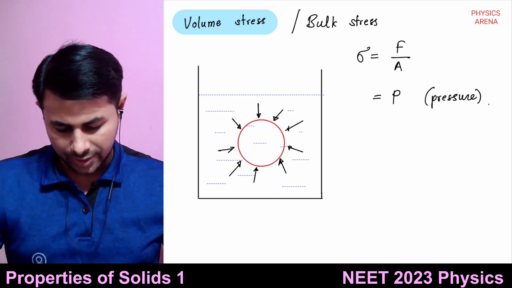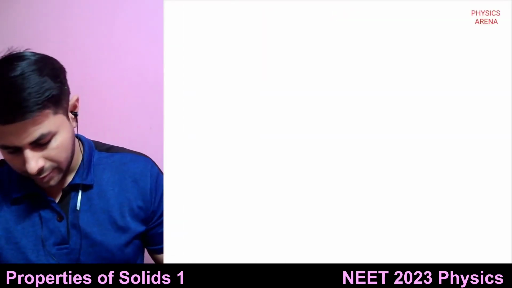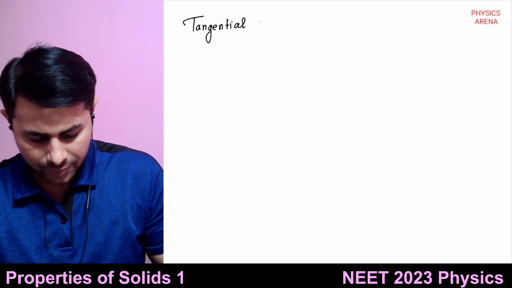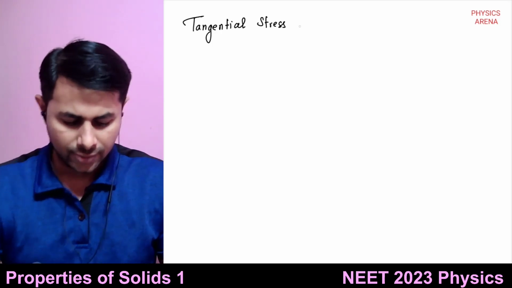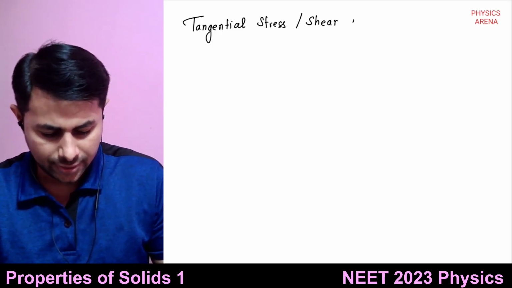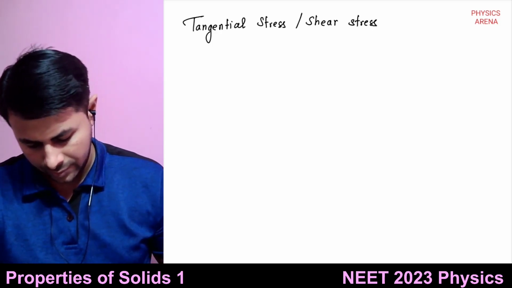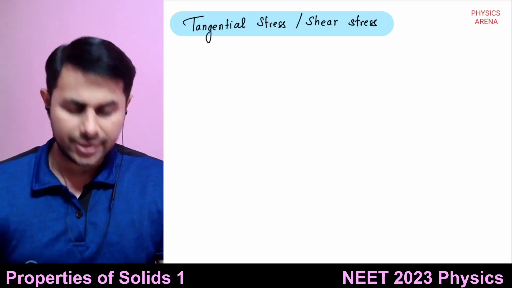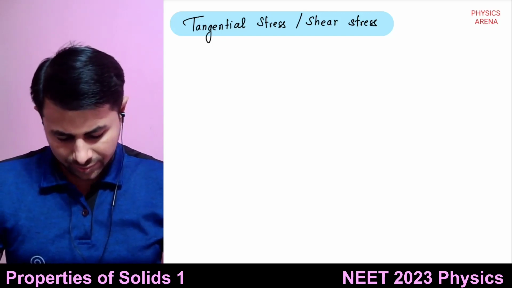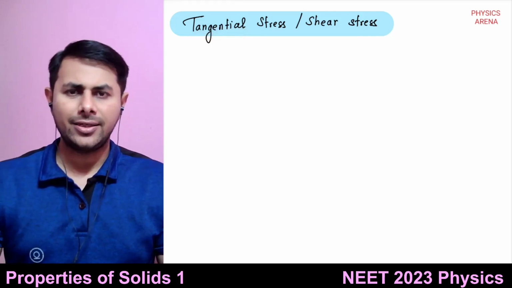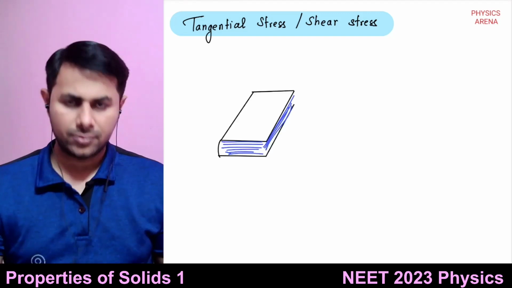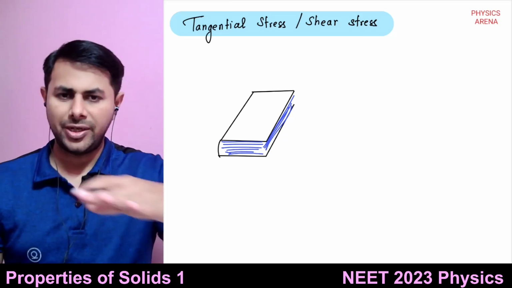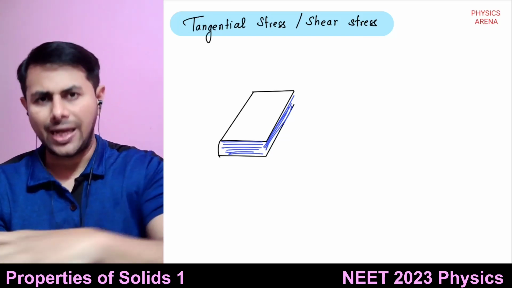And there is one more, known as tangential stress or shear stress. The meaning is clear from the name itself. In this case the force will act tangential to the area. Place your hand on a book and slide your hand.